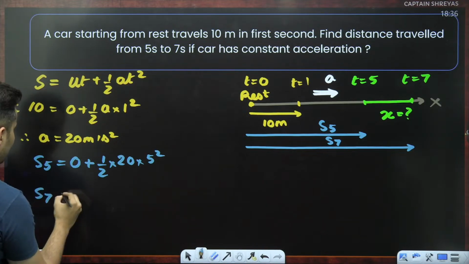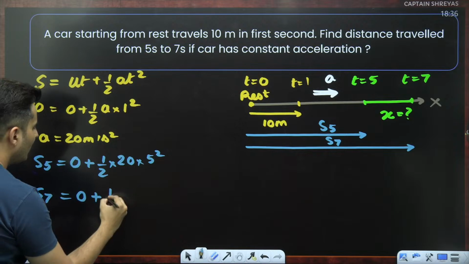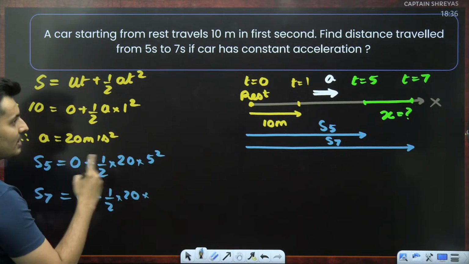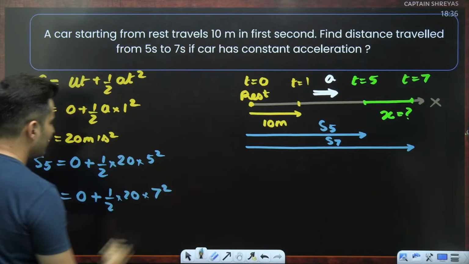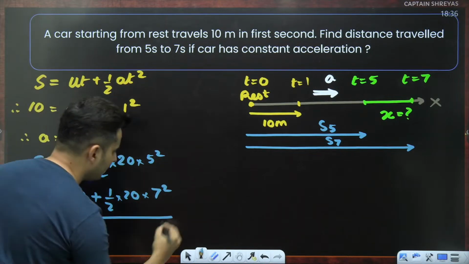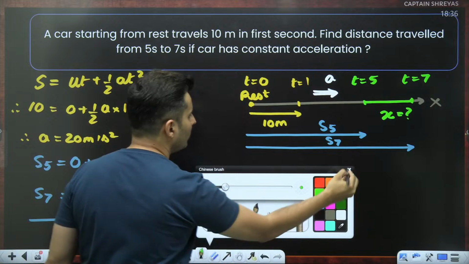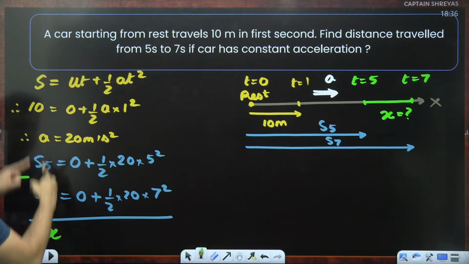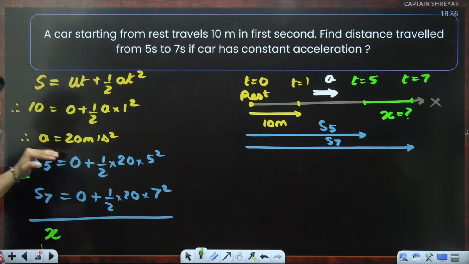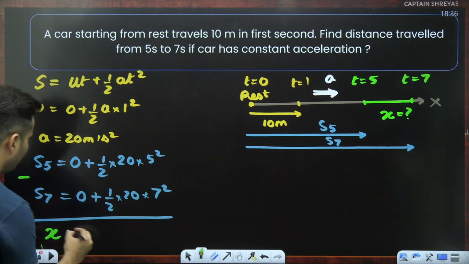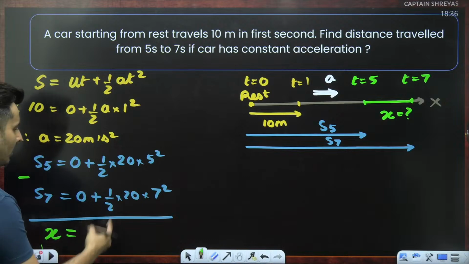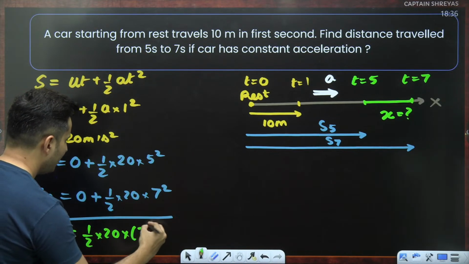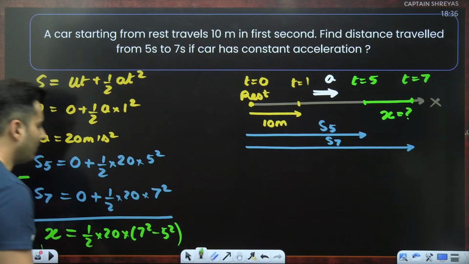The displacement till 7 seconds: ut is 0, half, acceleration 20, time 7 square. Subtracting these two, what I will get is x. Take the bigger number minus the smaller number. So you will have half into 20 multiplied by 7 square minus 5 square.